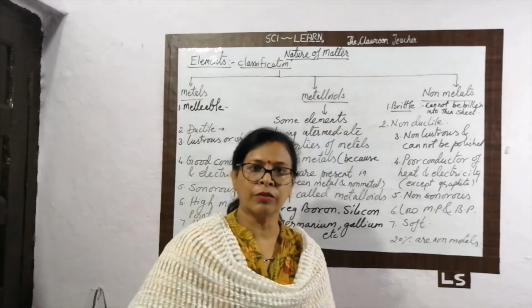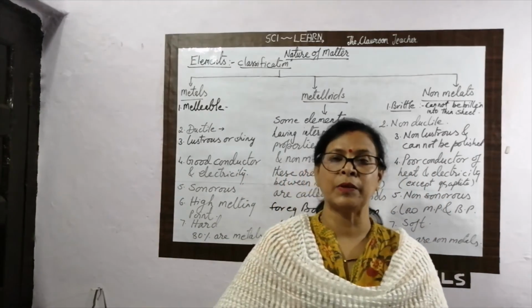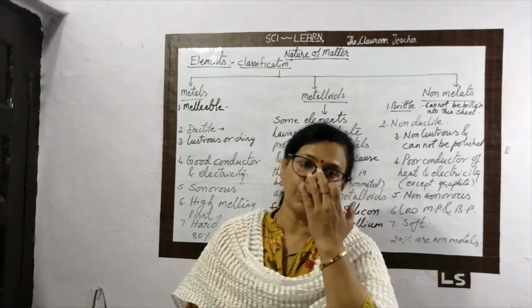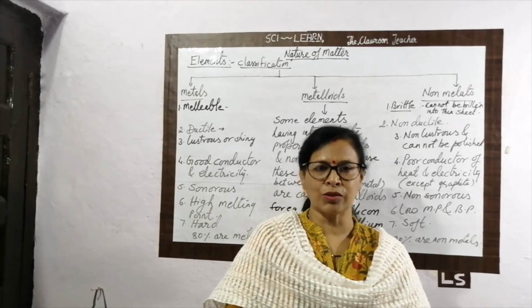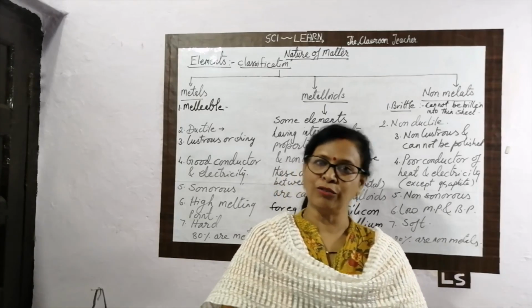So what is the conclusion of today's topic? We have studied about matter. What is matter? Anything which occupies space is called matter. Matter's smallest unit is the element, and elements are classified into metal, non-metal, and metalloid.